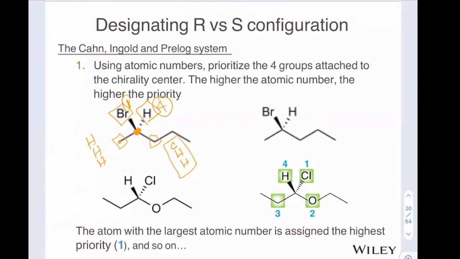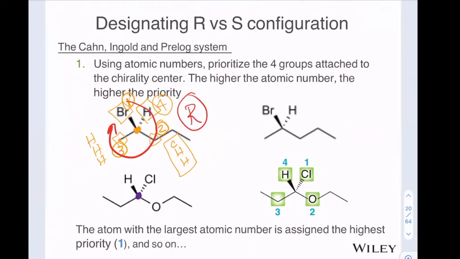Bromine, the highest atomic number, is going to get 1. This propyl group is going to get 2, and this methyl group is going to get 3. If I connect the dots in order, I do 1, 2, 3, and that is clockwise, and so that would be R.